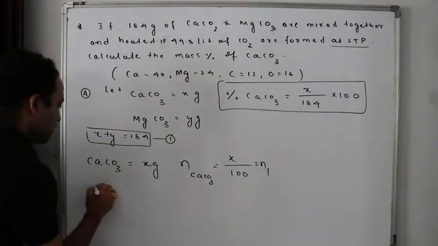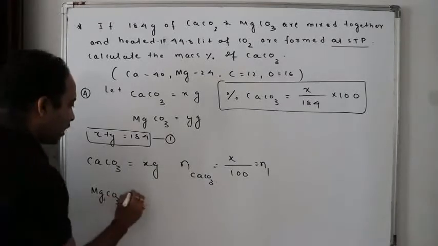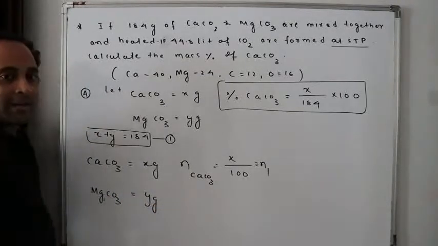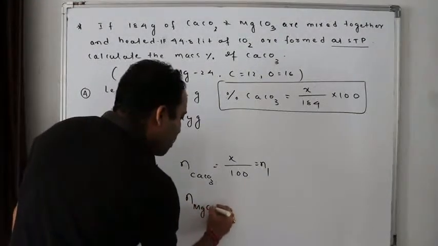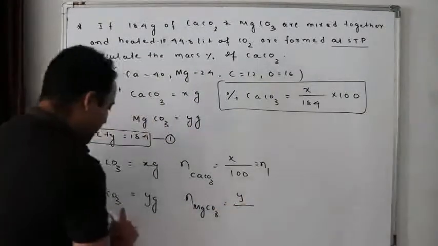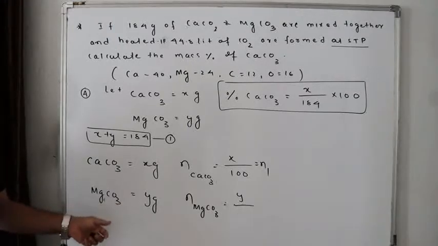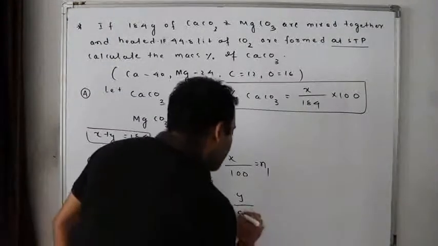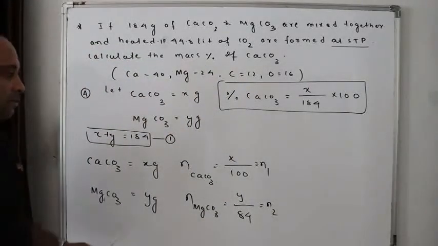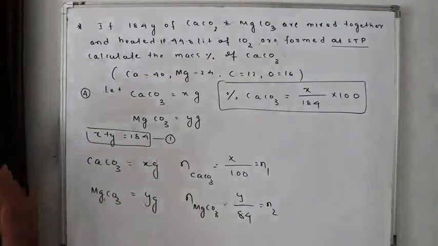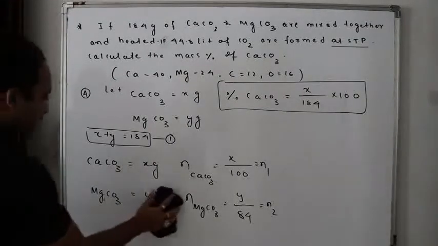Now here, magnesium carbonate, how much have I taken? Y gram, isn't it? Now the number of moles of magnesium carbonate is Y by magnesium carbonate's molar mass. Magnesium 24, carbon 12, oxygen 48. It sums up to how much? 84. Let it be N2. Please copy so that I can rub this board. Please copy. Now, just remember this data.